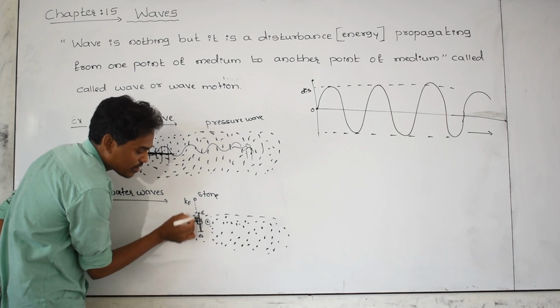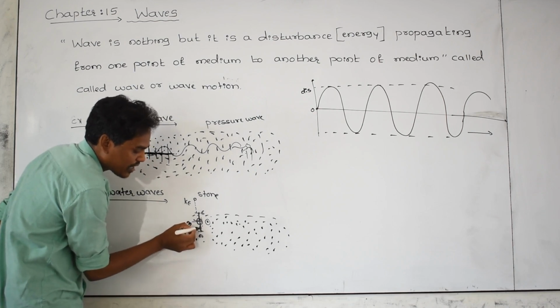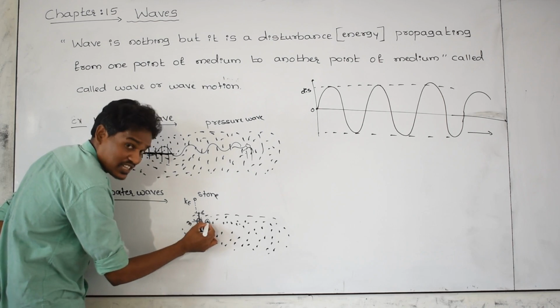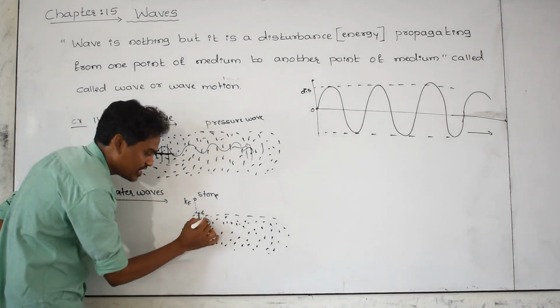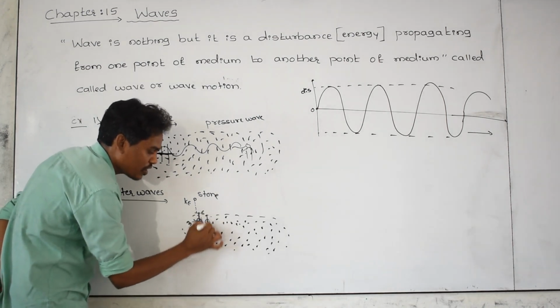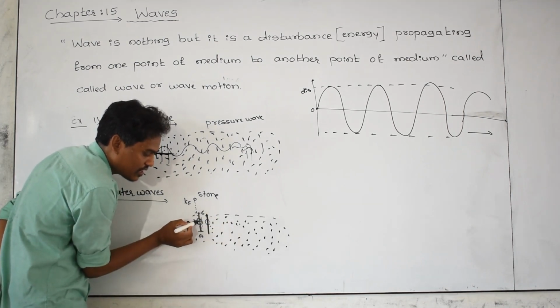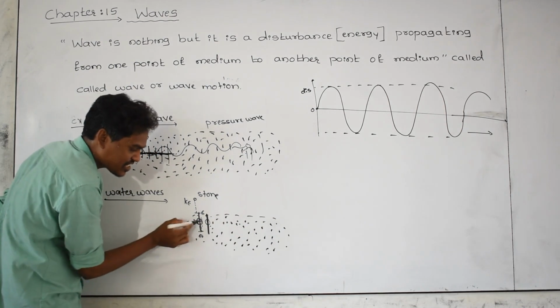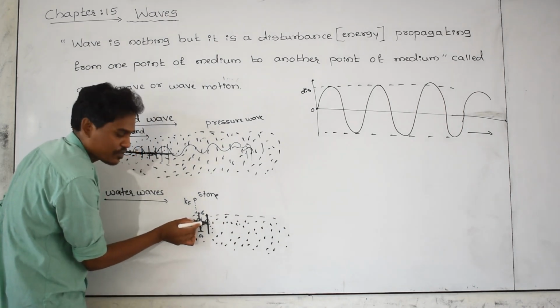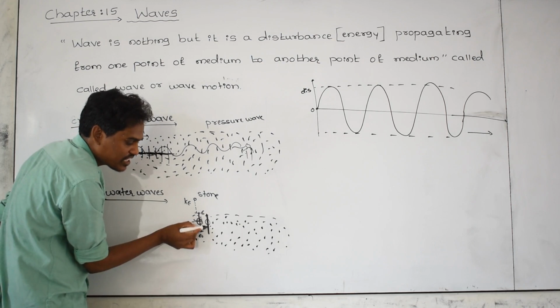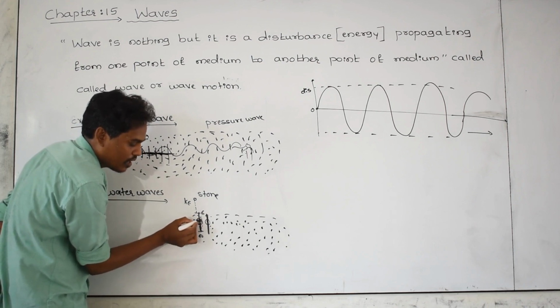Because of the disturbance created by this first water particle, the side particle also starts simple harmonic motion like this. This particle is not moving in the forward direction, it just transfers the disturbance. Because of its disturbance, it also starts vibration, simple harmonic motion, to and fro.